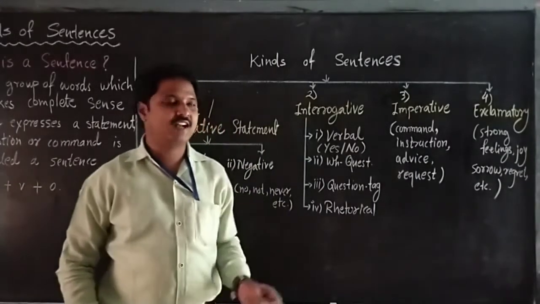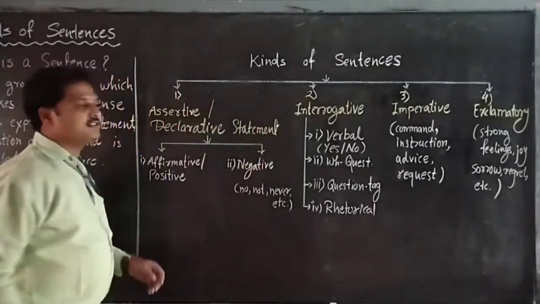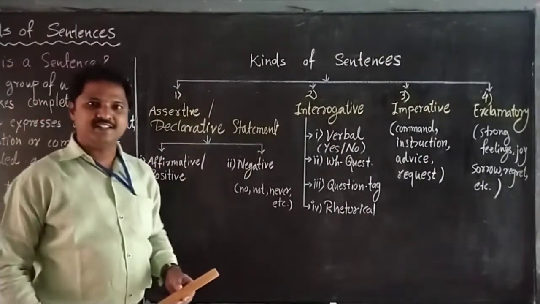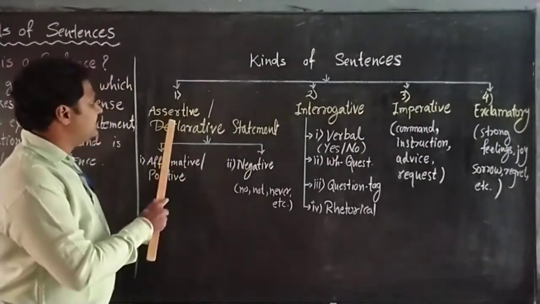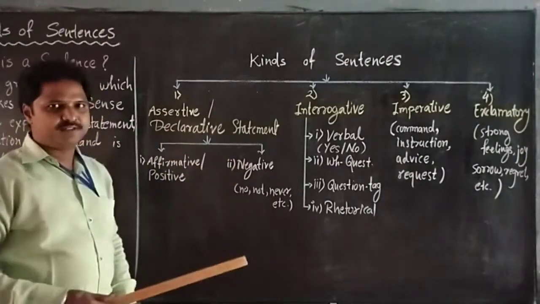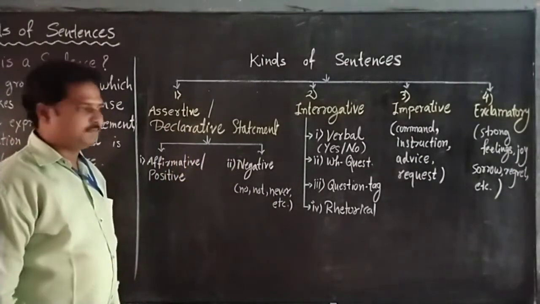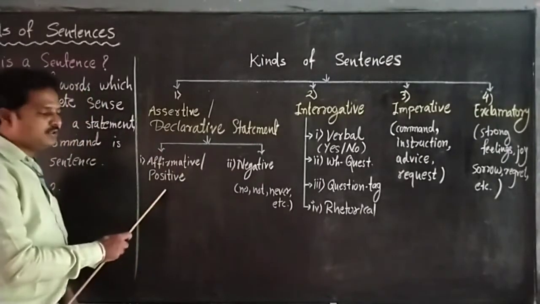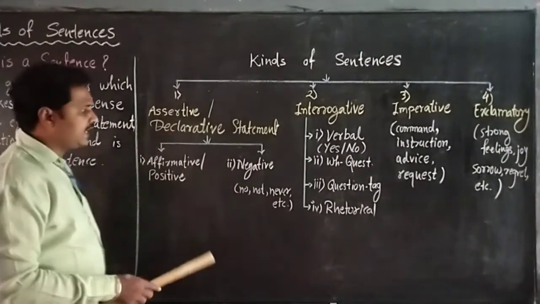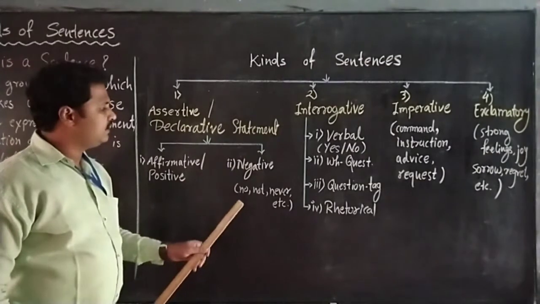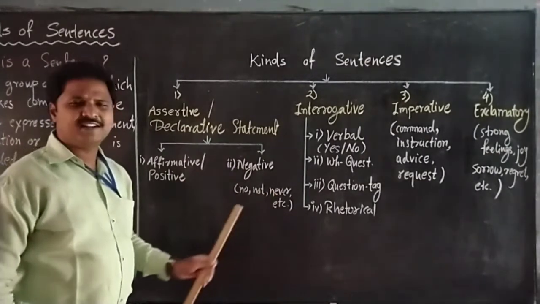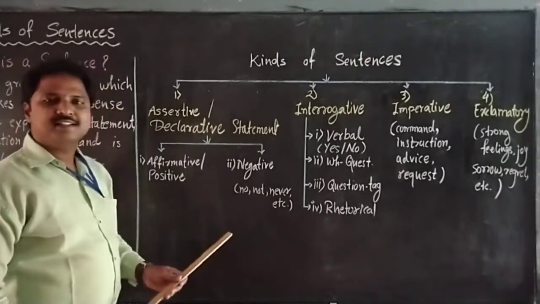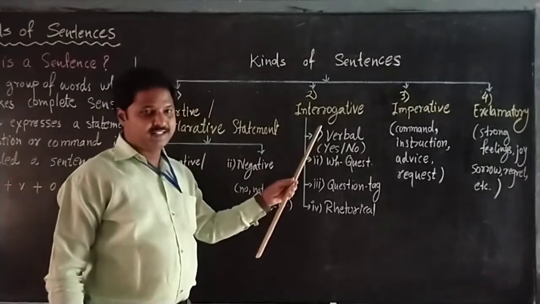Now see the chart of kinds of sentences. There are 4 kinds of sentences in English. The first one, assertive or declarative statements. It has 2 kinds. The first one, affirmative or positive sentence, and the second one, negative sentence, which has no, not, never, etc. words in that sentence.